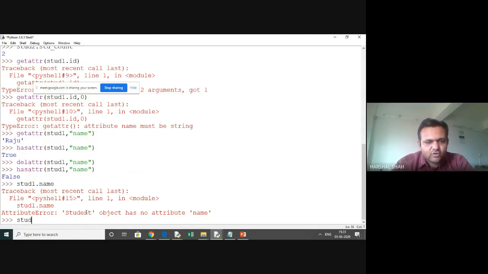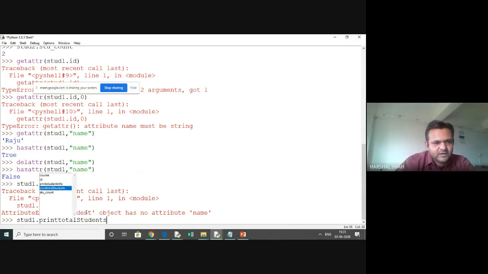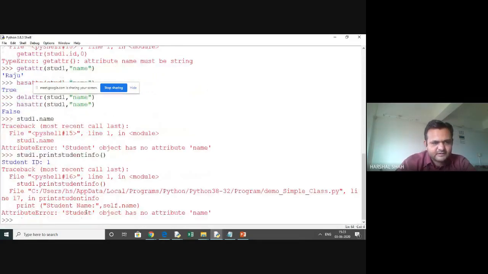If I just call student one, and the methods are there, you can see that name is not found over here. And I will now go ahead with the student info. Again, it will give me an error because student ID gets printed, but name is not going to be printed. Now I will add this attribute.